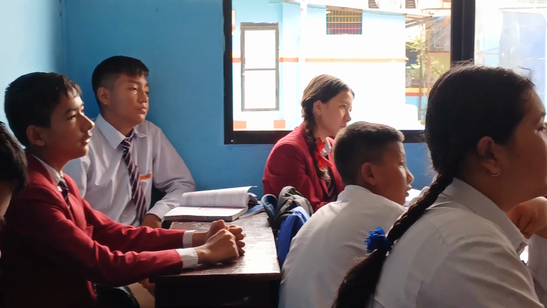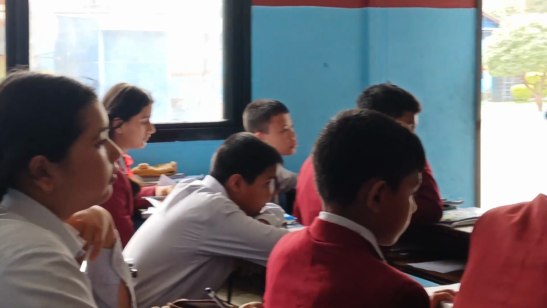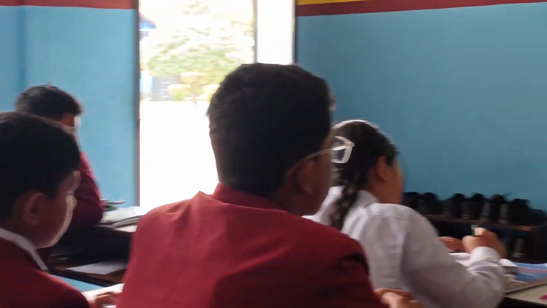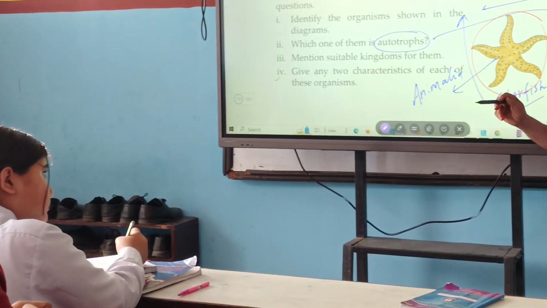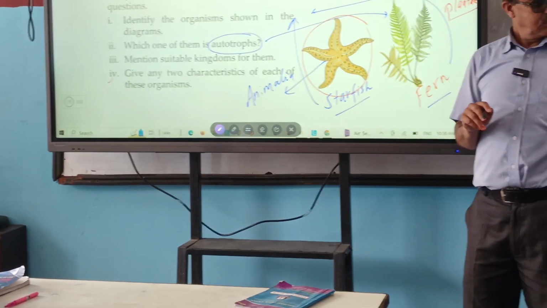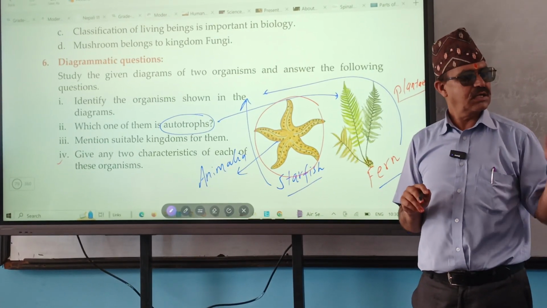Last question: give any 2 characteristics of each of these organisms. Can you give a characteristic of starfish? Their shape is like a star.